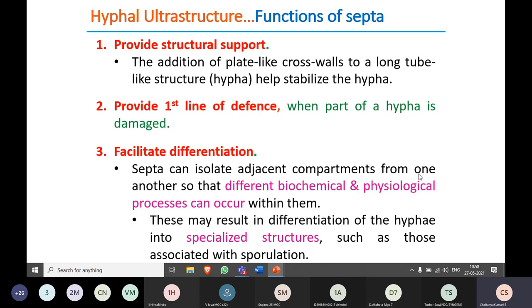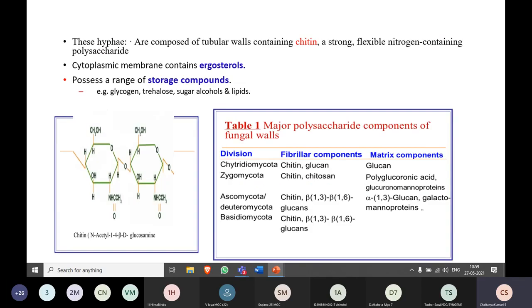Septa can isolate adjacent compartments from one another, so that different biochemical and physiological processes can occur within them. Each compartment will be different in its cell components and physiological processes. One compartment will undergo some functions, while in another compartment different metabolic activities carry on. This may result in differentiation of the hyphae into specialized structures. Especially when spores are formed, a few cells will be converted into spores, and a few cells will be converted into vegetative cells. These are the main functions of the septa.